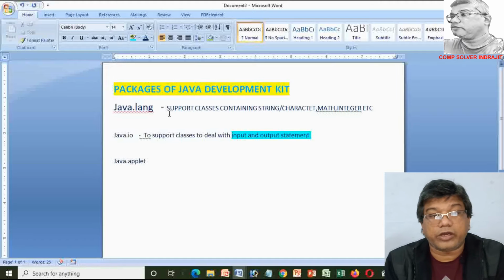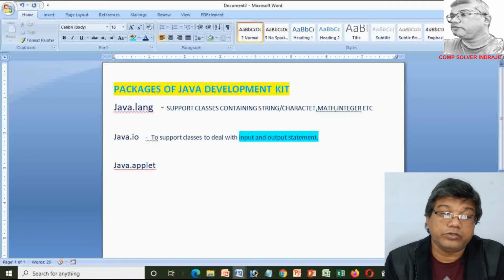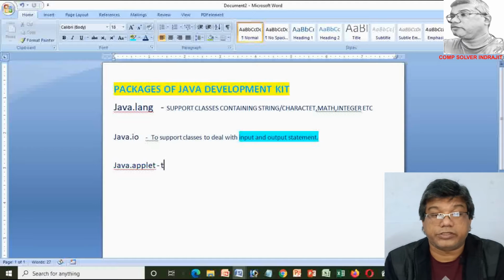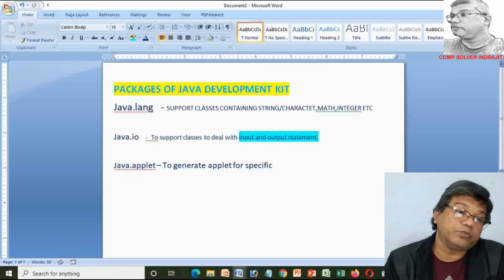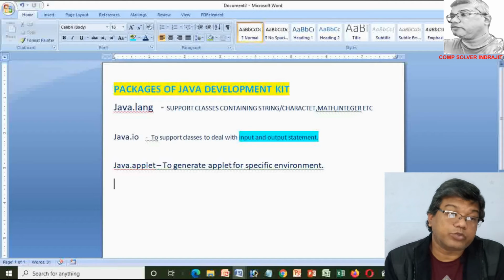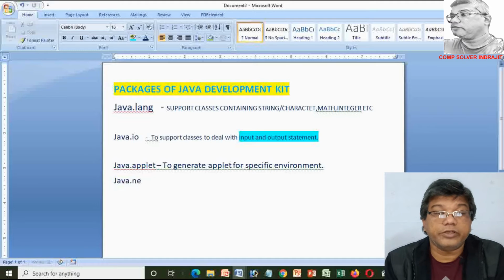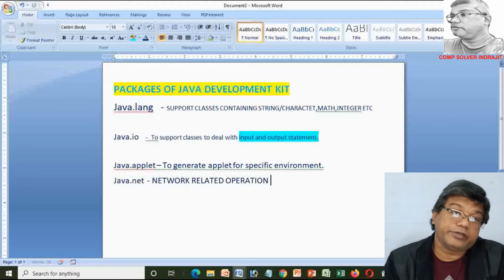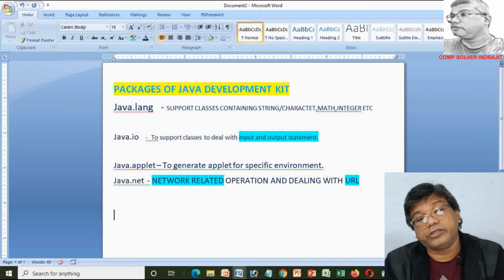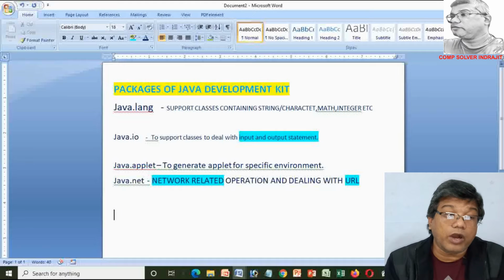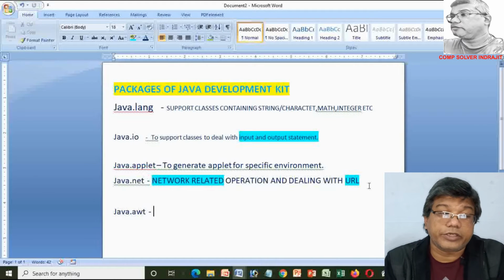Next package is java.io. What is the function of java.io? It's basically used to support classes to deal with input and output statements. Next one is java.applet. It's basically used in Java to support classes to generate applet-specific environment, not other environments. Next one is java.net. We basically use java.net to support classes for network related operations and dealing with URL, which is known as Uniform Resource Locator.